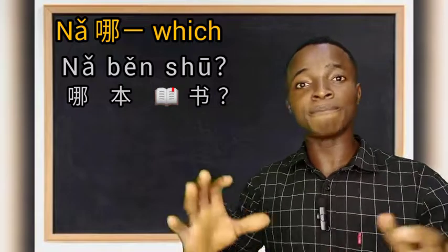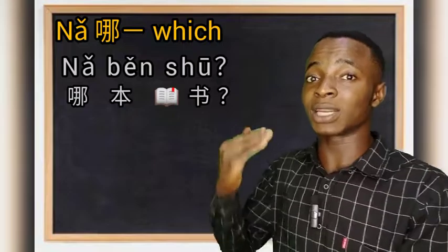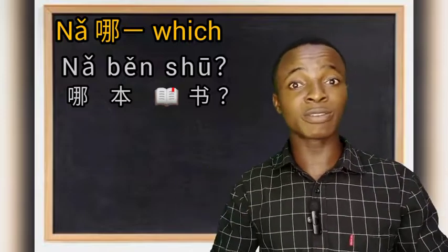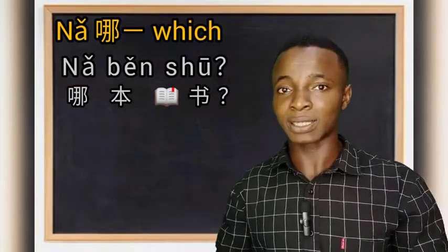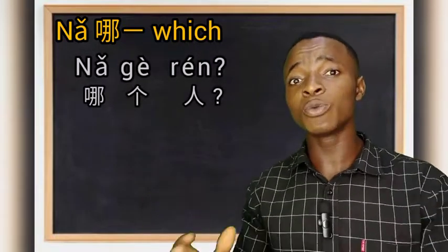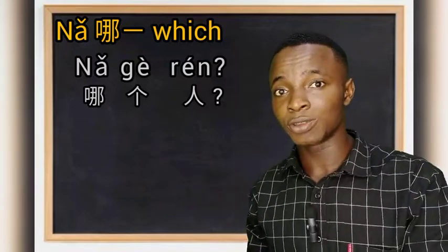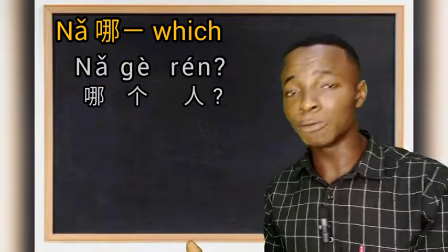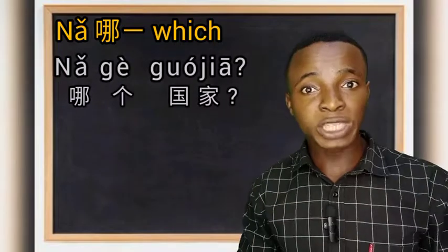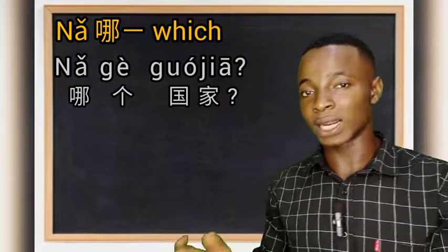So in Chinese, we have many measure words that we use to talk about a particular thing. So every noun in Chinese has its own measure word, but we'll discuss more of the measure word in our next lessons. Now, another example, we can as well ask, 哪个人, which person. 个 is also a measure word for persons. So after saying 哪本书 which book, we can say 哪个人 which person. What about 哪个国家, which country. 个 is also a measure word for that.